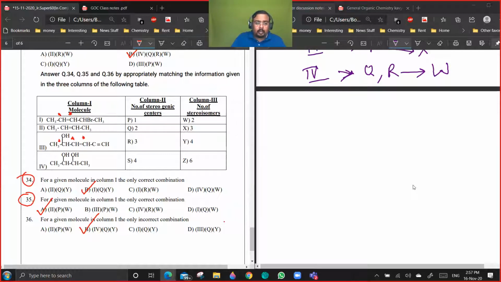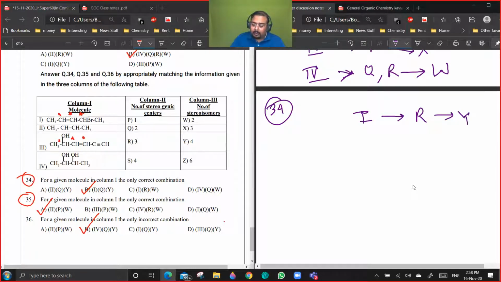So I'm giving you the correct combination in case of 34, 35, 36. First one, number of stereogenic centers will be 3, so it is R, and number of stereoisomers will be 4. So 1RY. They have given 1QY.